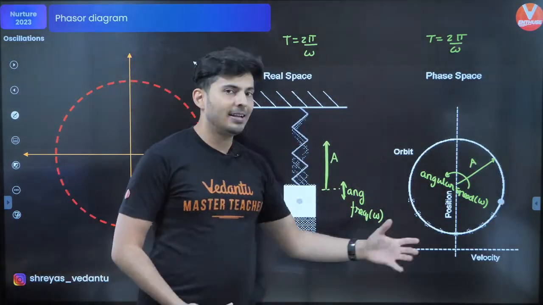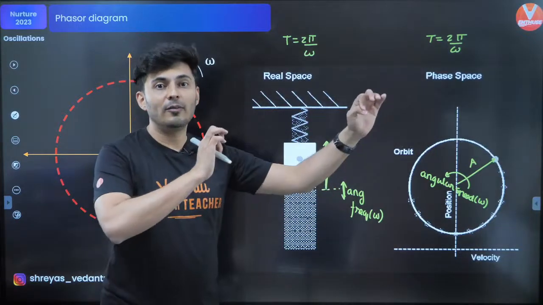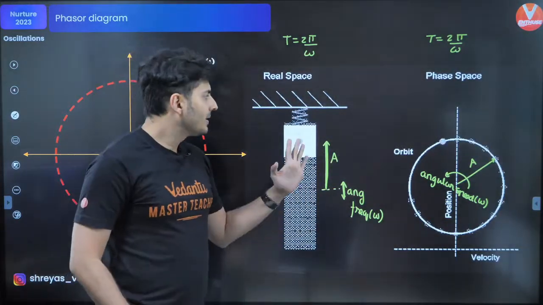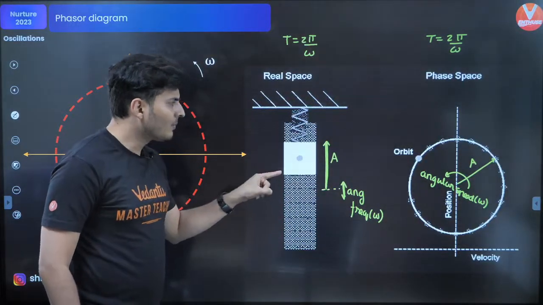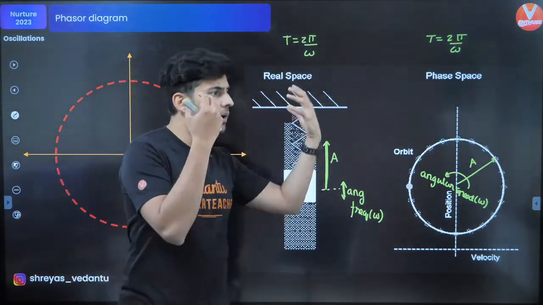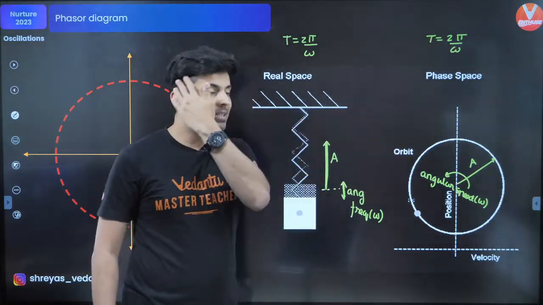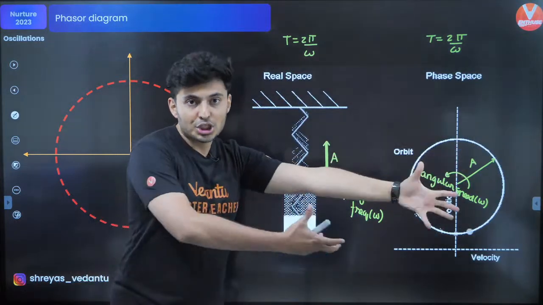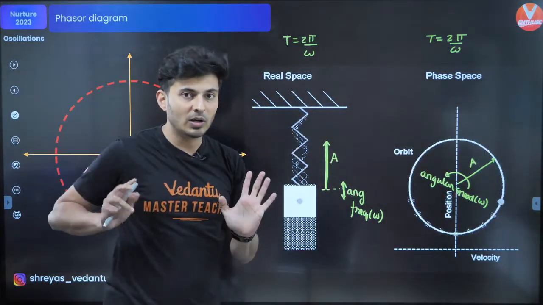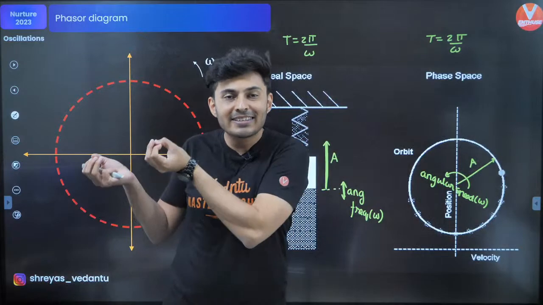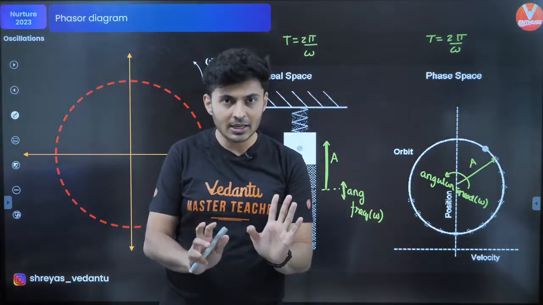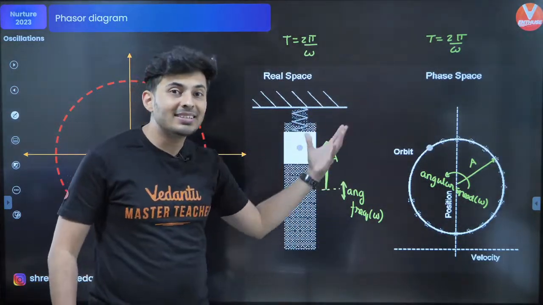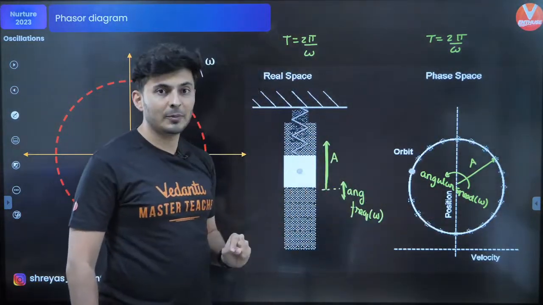See, phasor diagram is a tool to solve problems pertaining to SHM. Meaning, see, if this block is going up and down, it's not actually a shadow of some physical thing. There is nothing like an actual circular motion which is happening beside it, whose shadow is this oscillating spring block system. The spring block system is existing independently, correct? But we can understand, perceive and visualize things easily when it is in a circle.